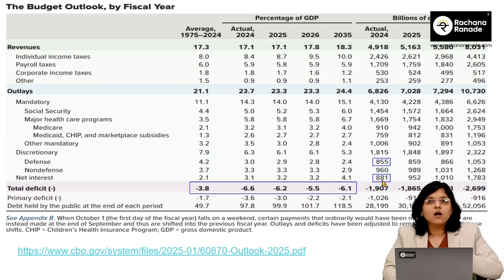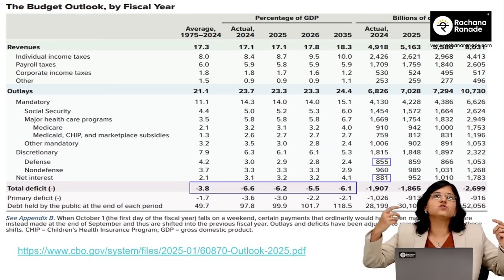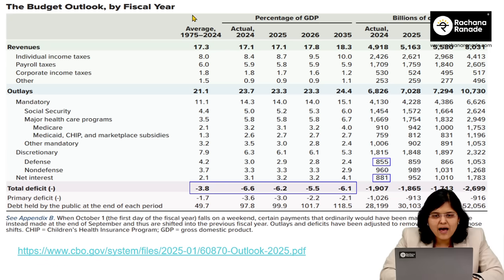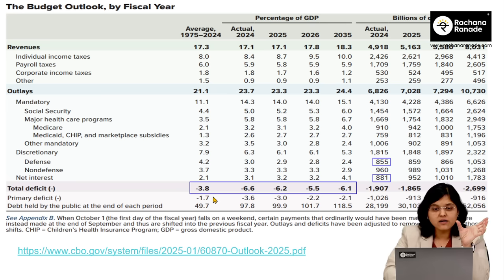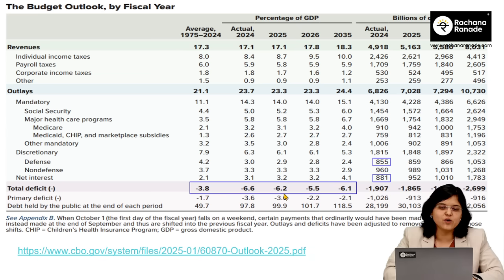Always understand, higher the expense, higher could be the deficit if their income is not that high. How much has been the average fiscal deficit? Average fiscal deficit has been at 3.8. Always understand, deficit is also expressed as a percentage of GDP. So 3.8% was the average fiscal deficit, and the actual fiscal deficit is at 6.6%. Is this high? Yes. What does he intend to do? Number one, bring it down to 6.2% and further to 5.5% in the next 2 years.